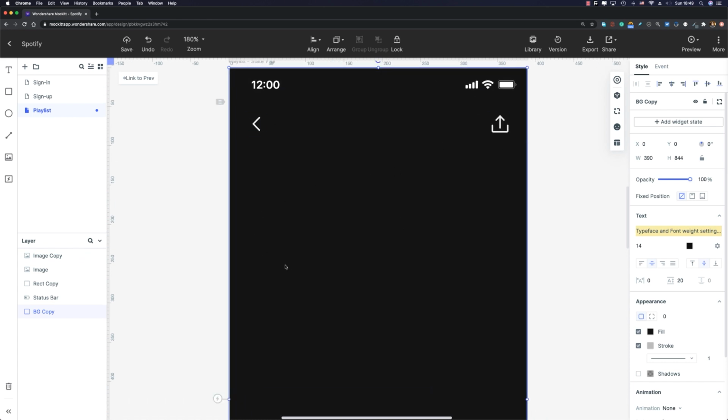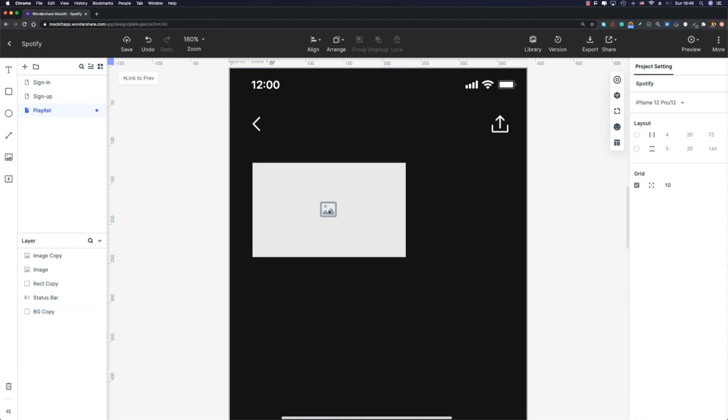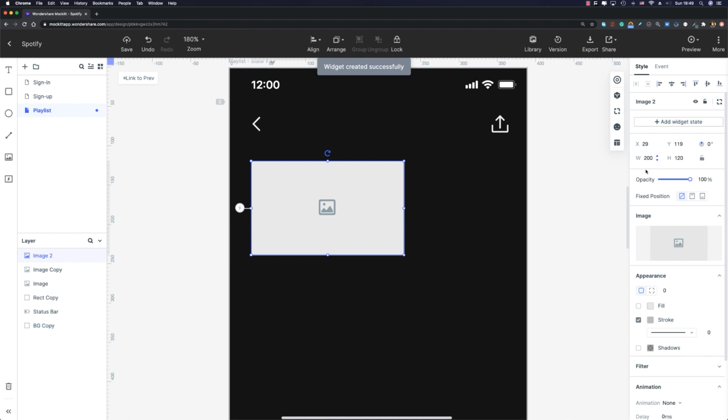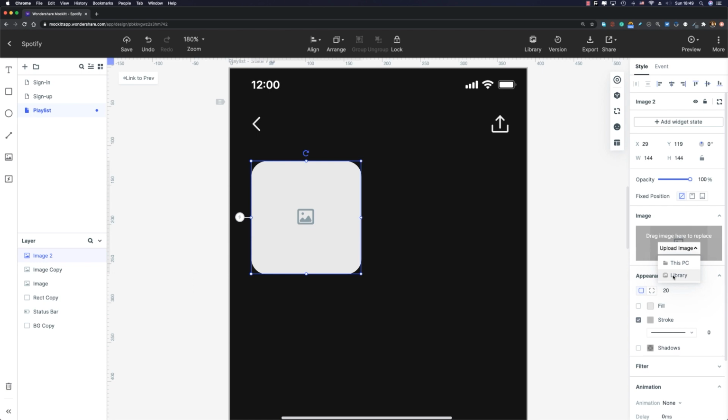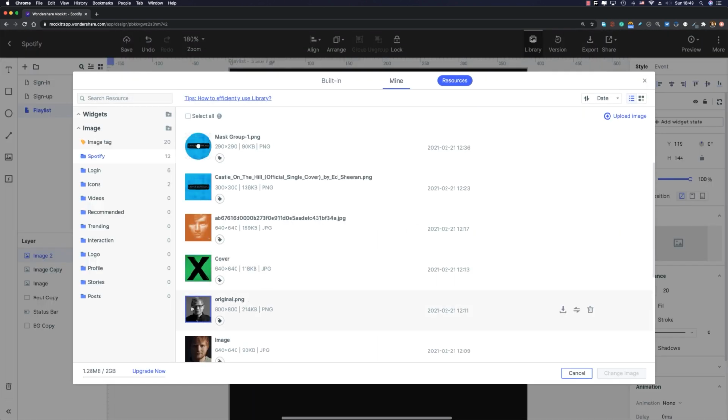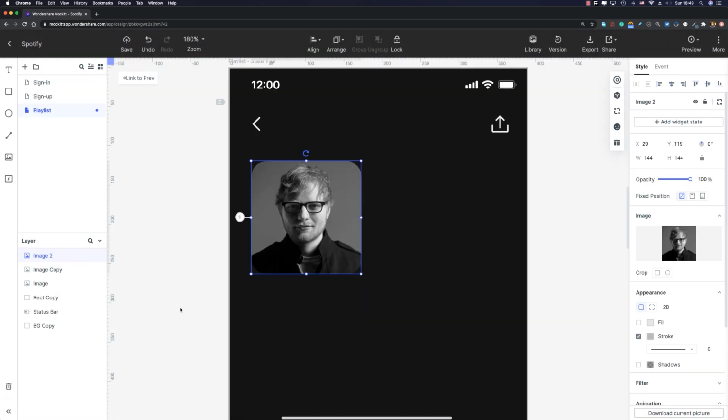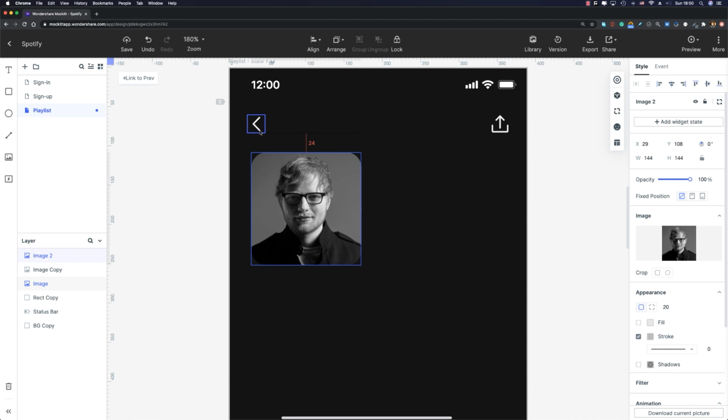Now we need to place an image view over there, okay? So let me drag and drop an image view into my artboard, and I'm gonna resize it to 144 by 144 to get a perfect square. And then in the appearance section, I'm gonna increase the corner radius to 20 pixels, just like that. And let me bring an image from my library. I'm gonna choose this one. There we go, beautiful. Its top margin is gonna be 24 pixels and its left margin is gonna be 24 pixels as well.